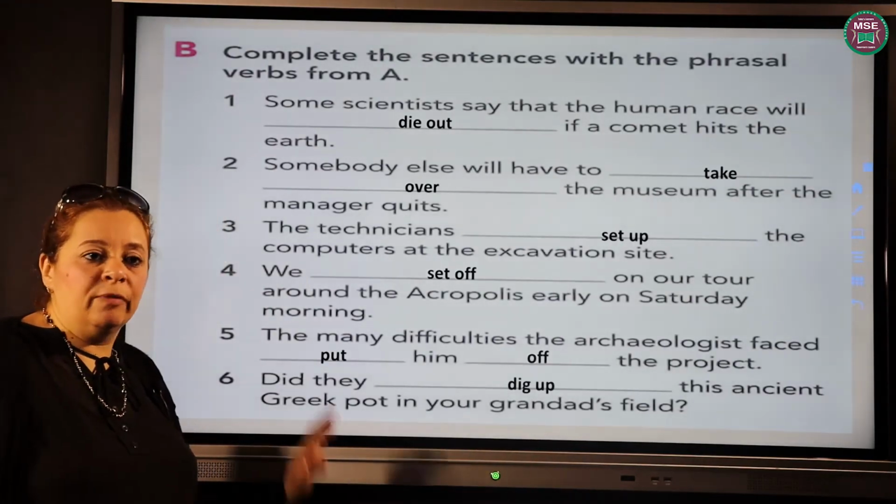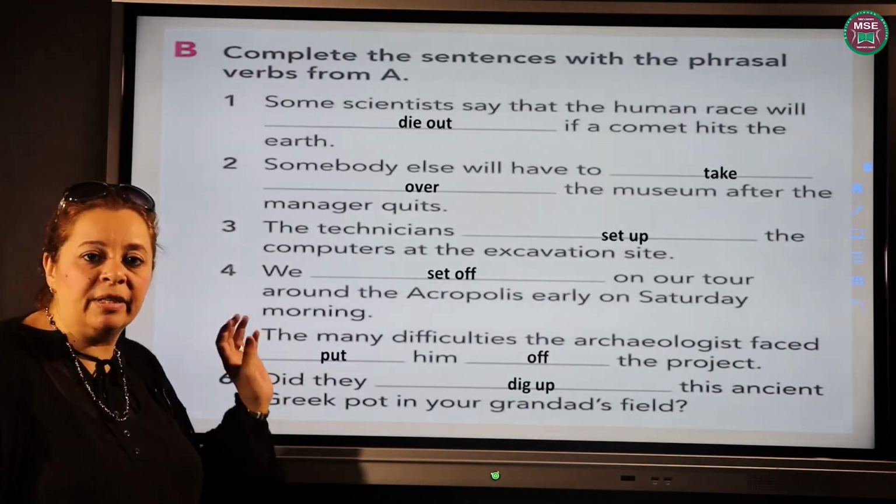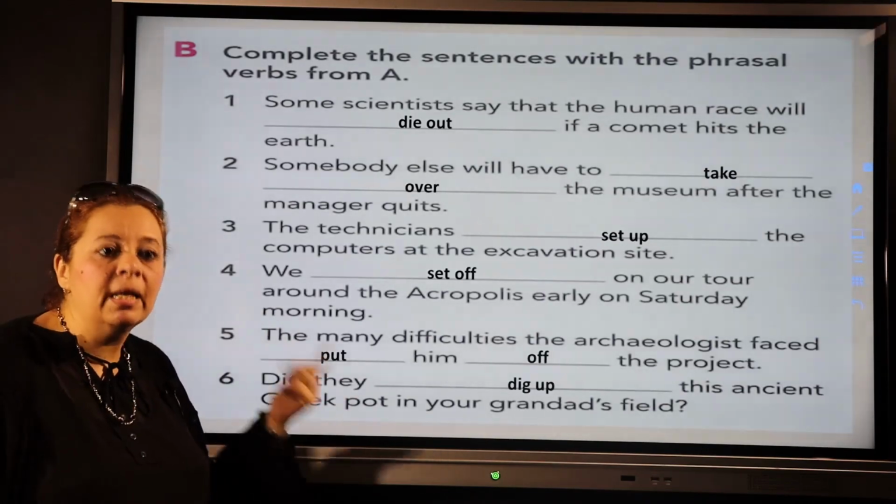Now, we went through the vocabulary. I hope that you all understood every single word, the confusables, the phrasal verbs, and the vocabulary.